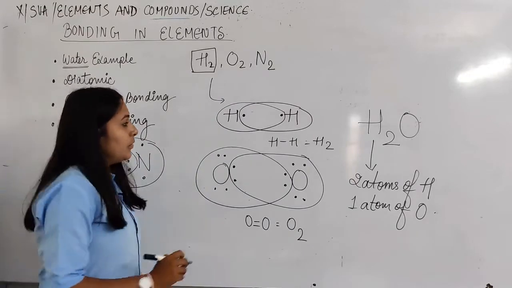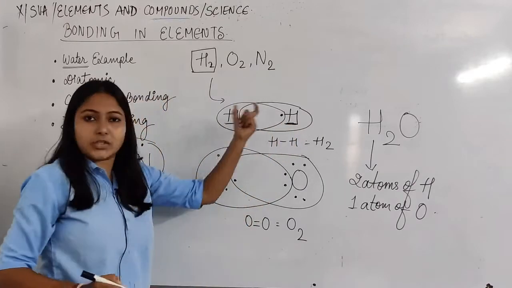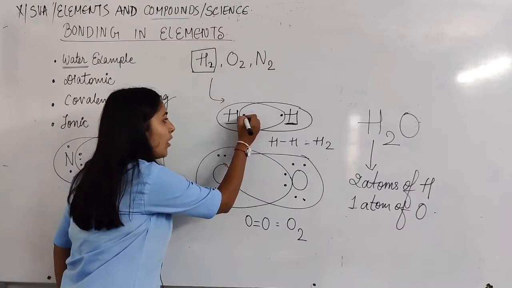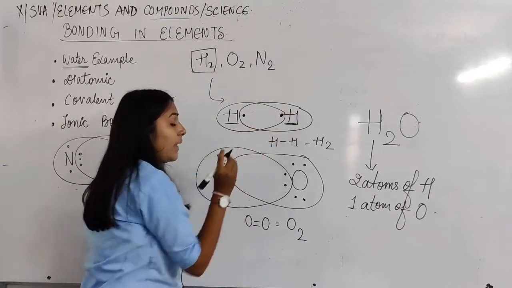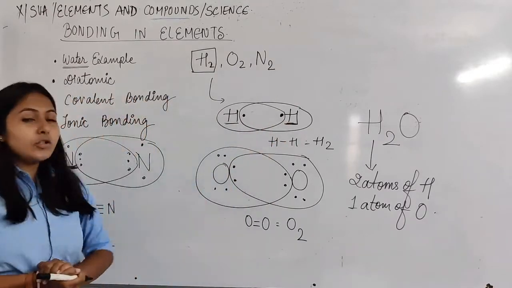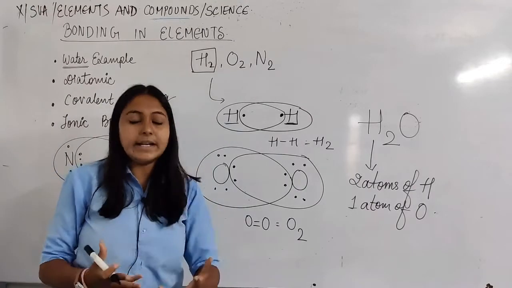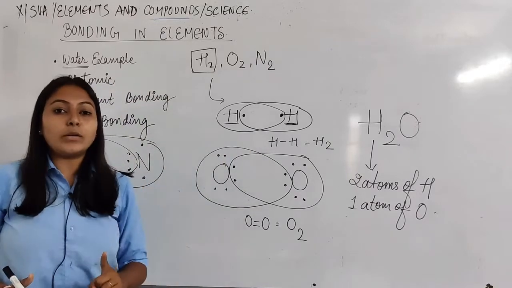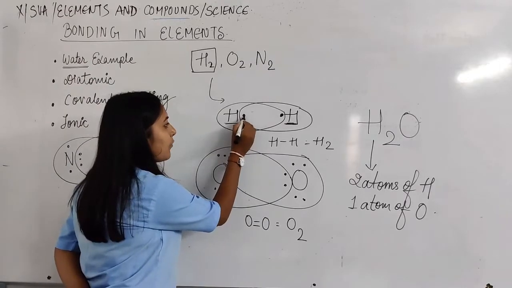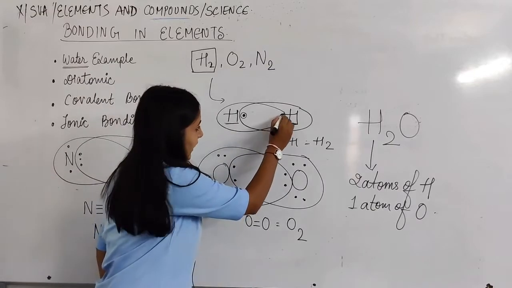Now how do these two atoms combine? First of all, there are two atoms of hydrogen, so let us write H and H. Each dot represents an electron. Hydrogen has only one single electron in its last orbit. Here hydrogen has one electron, and over here also one electron.